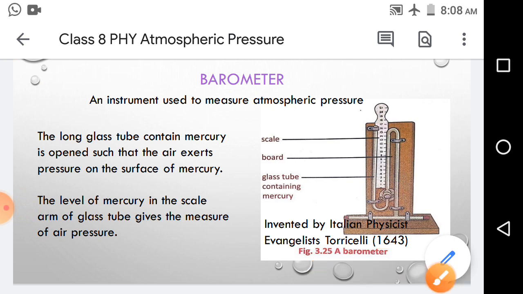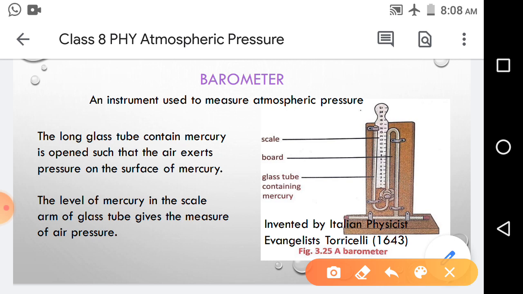So what is a barometer? It is an instrument to measure the atmospheric pressure. It contains a long glass tube, and mercury is filled inside the glass tube. See, this is the long glass tube, and inside it mercury is filled, and one mouth of the tube is open.